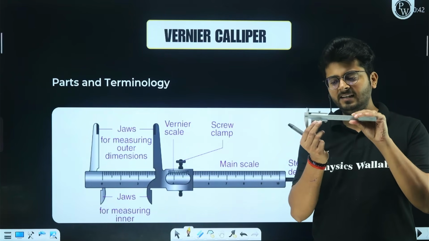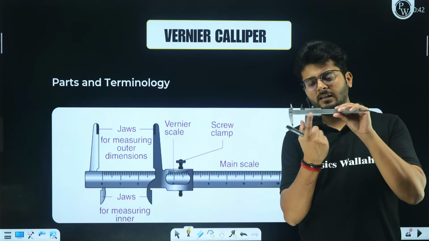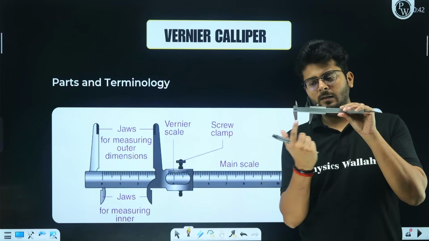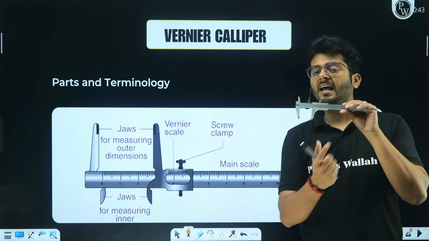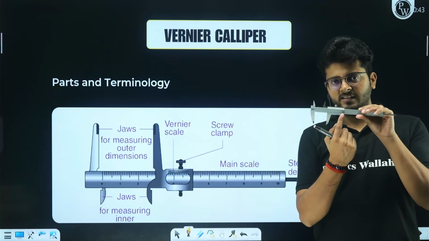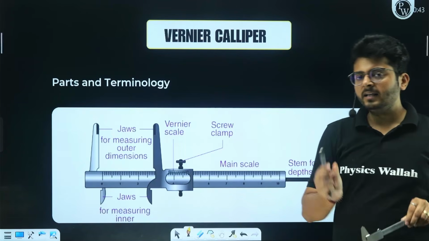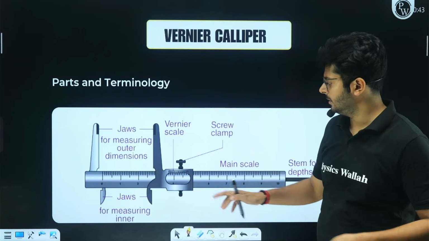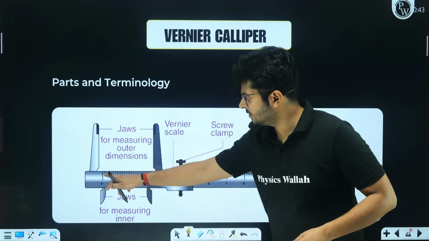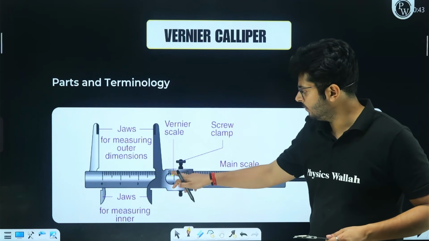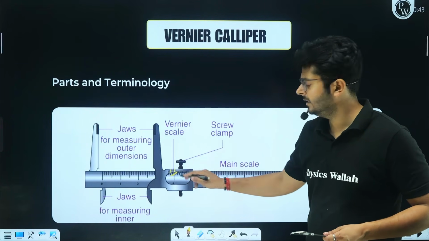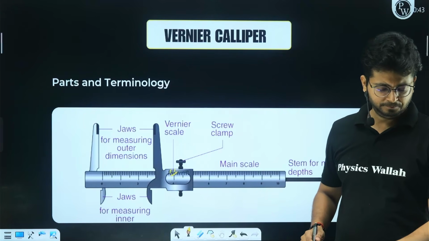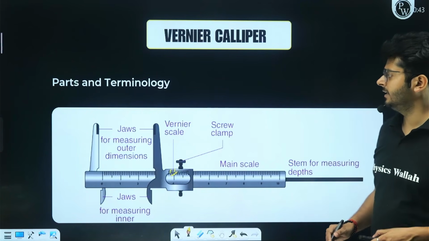So there are two scales in it. One is the main scale and the other one is the sliding scale, right? And the markings are available on the main scale as well as on the vernier scale. Okay, the gap between the markings is not the same, however. The gap between the markings of the main scale and the gap between the markings of the vernier scale need not be the same, right? I believe the idea is very, very clear.